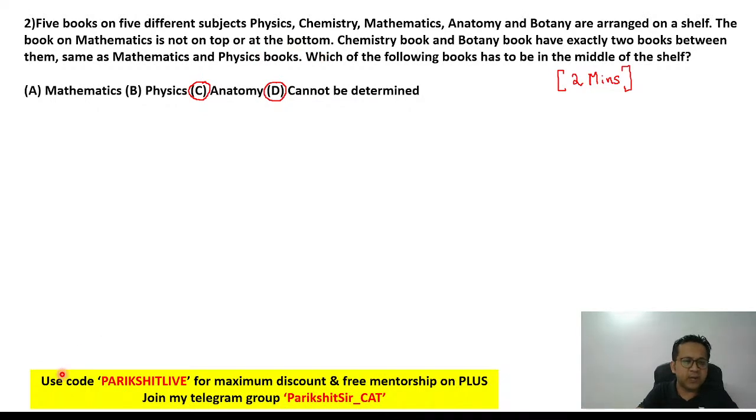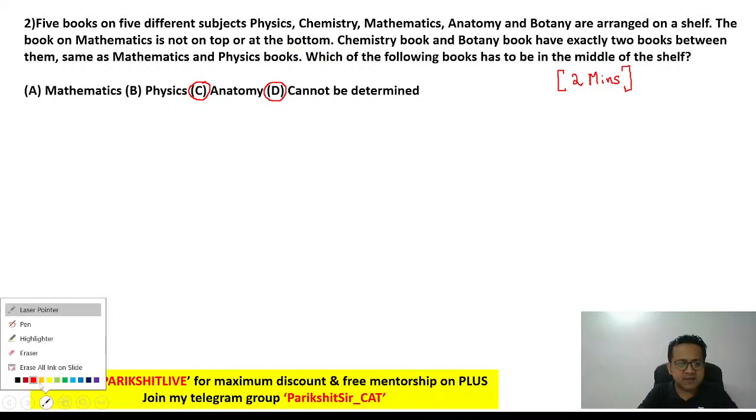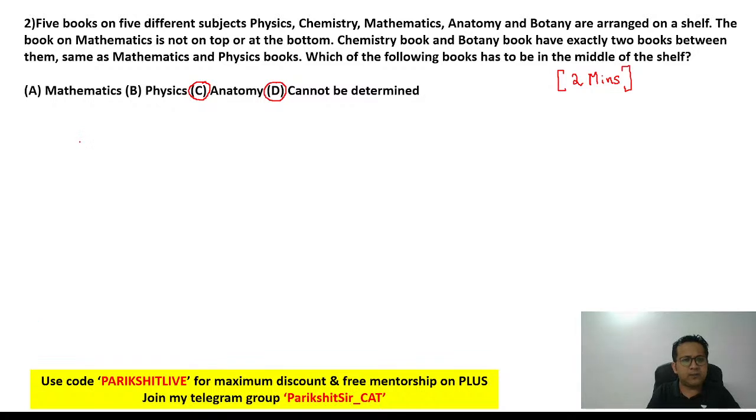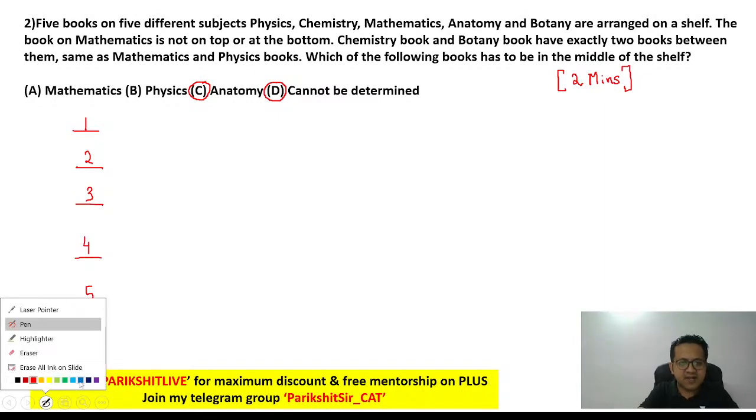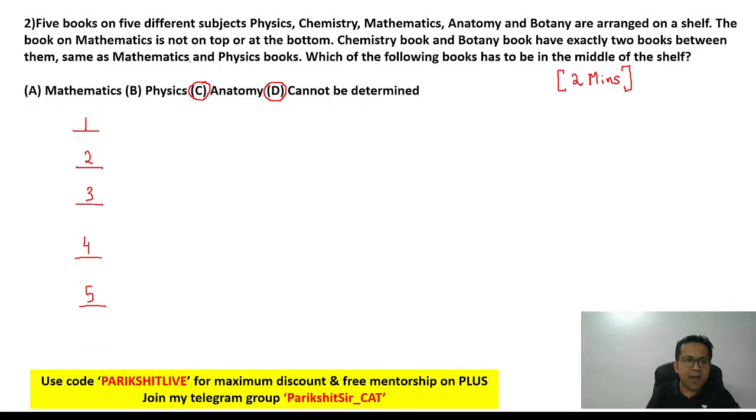Okay, so let's start drawing it. We have got to arrange 5 things, and something is not at the top, not at the bottom. So 1, 2, 3, 4, 5. Let's label it 1, 2, 3, 4, 5. What is the first line saying? The first line is telling you the book on maths is not on the top nor at the bottom. So M cannot be at the top nor at the bottom. I'm just crossing it out.